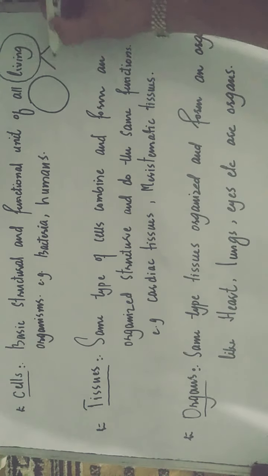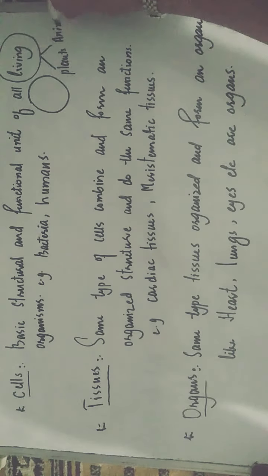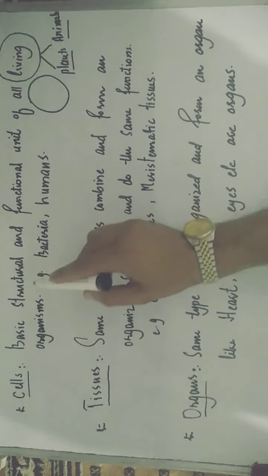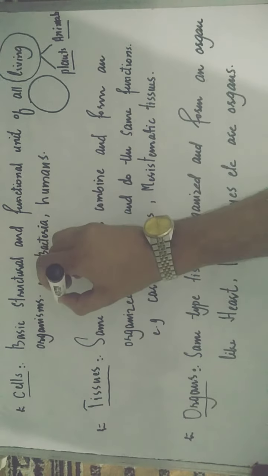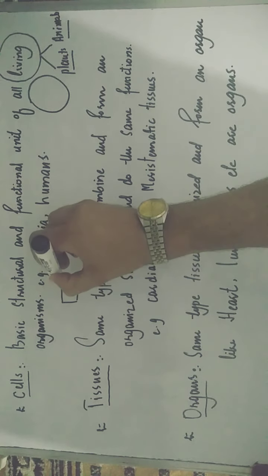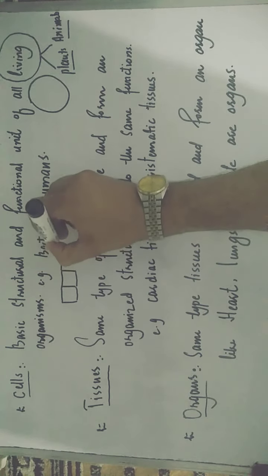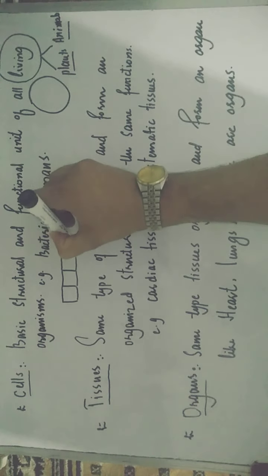Like we are living, plants are living, animals and plants and bacteria, we are all living. So all living things form their structure. Like we are bipedal, we walk on 2 feet. There are tetrapedal, like animals that walk on 4 feet. So all these organisms, either they are plants or animals, they are made up of small units like this. As you can see, small bricks unite and therefore make a wall.